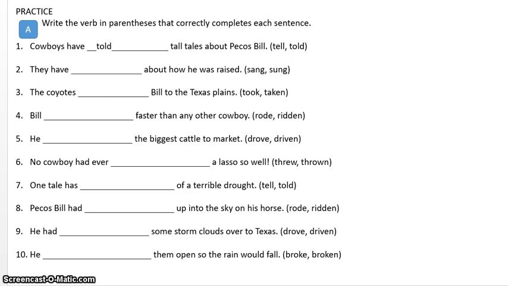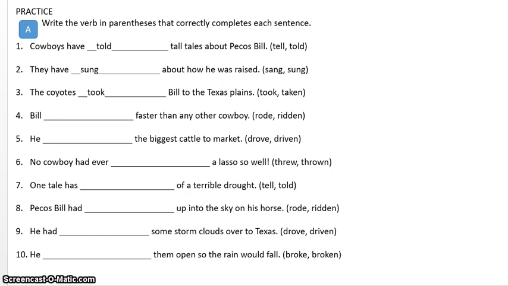All right, now that you are back, let's go to number 2. They have, so that word have is there. And so if you look on the chart and you look at sing, it's going to be sing, sang, have sung. The Coyotes blank Bill to the Texas Plains. Okay, we know it cannot be taken. The reason why we know it cannot be taken is because there is no have, has, or had.